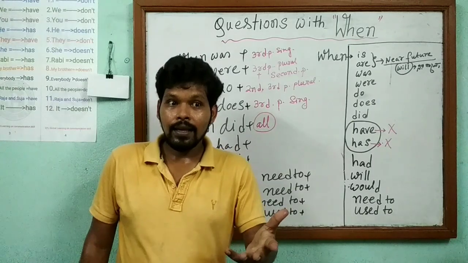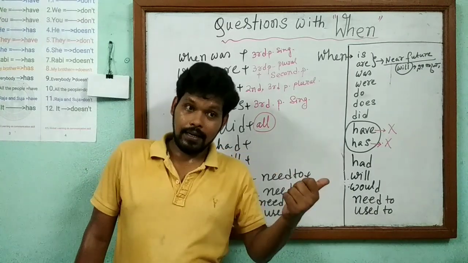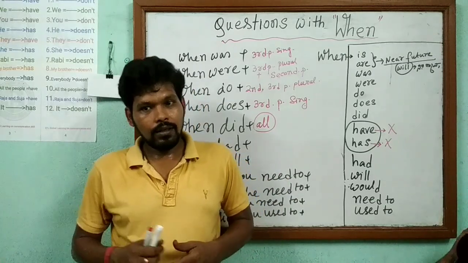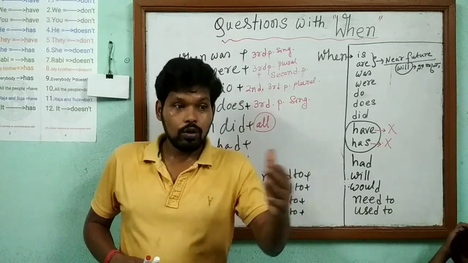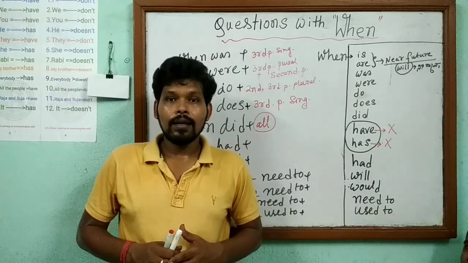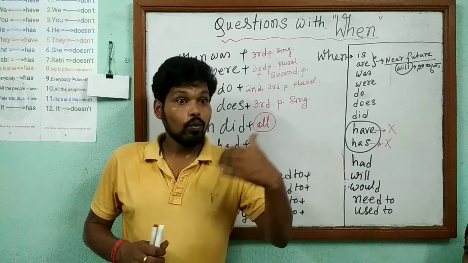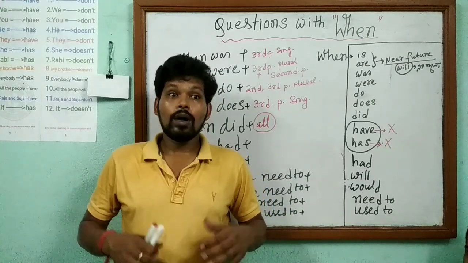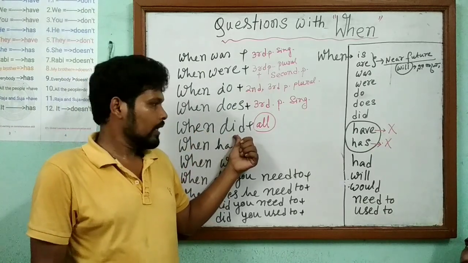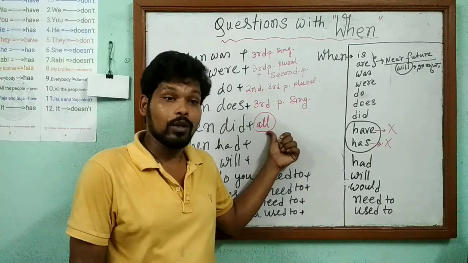When did he eat? He ate. When did they play? They played. When did your mother cook? My mother cooked. When did your father bring? My father brought. When did your brother water the garden? My brother watered. V2. So if we ask question when did, then we have to remember all subjects can be used and the answer will be with V2.